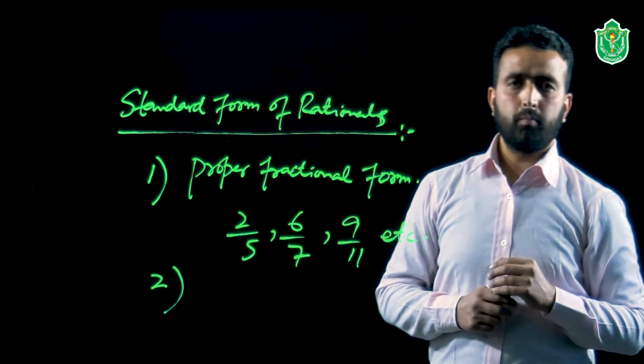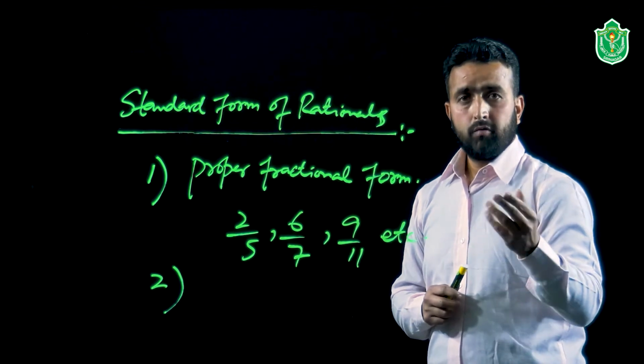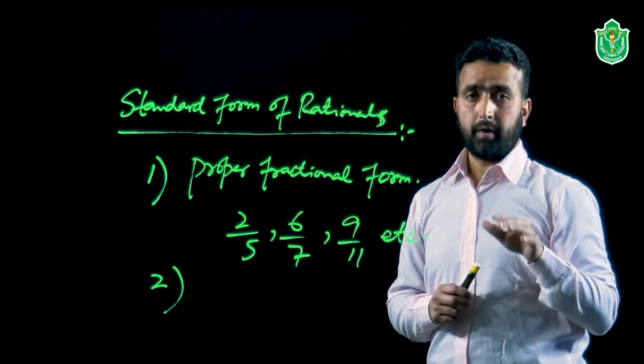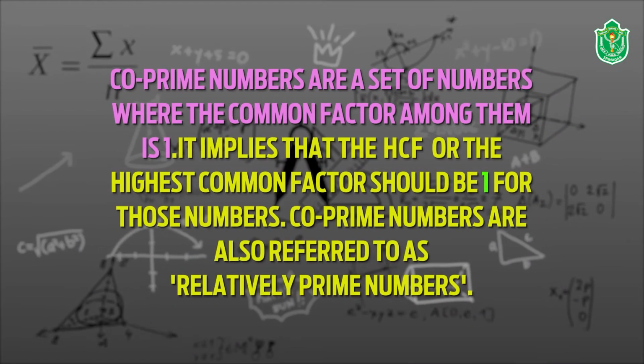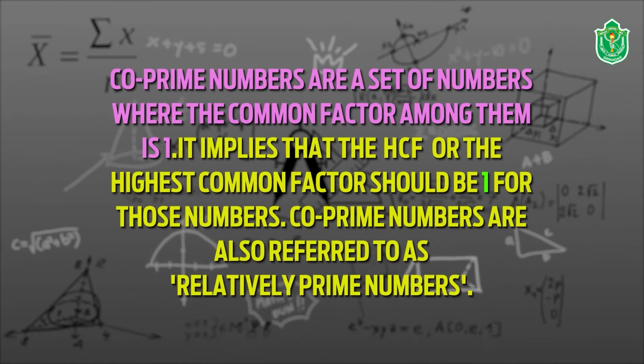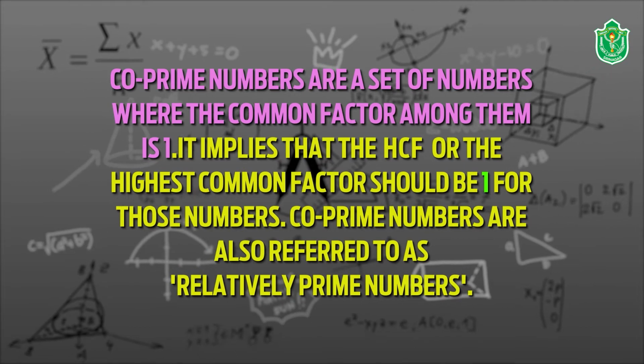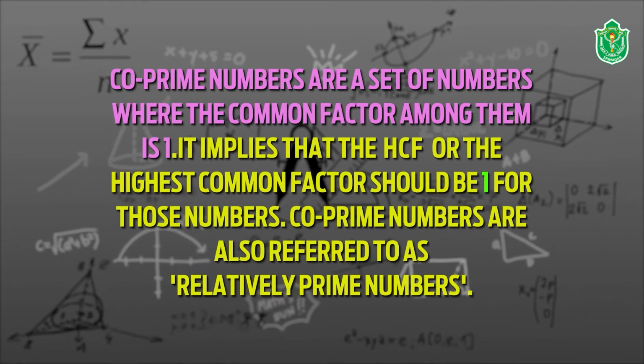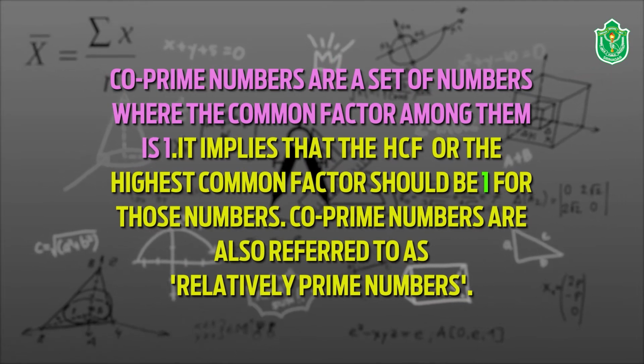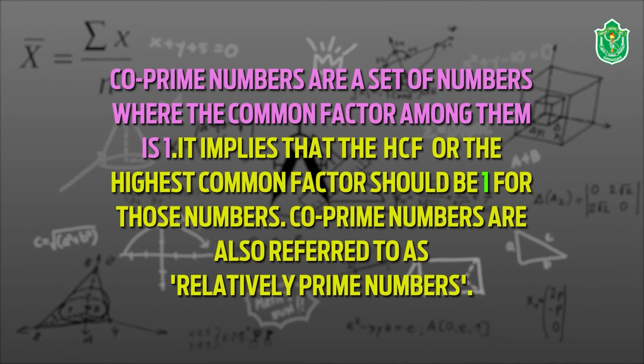What do we mean by co-prime numbers? First of all, we must have knowledge of co-prime numbers. Co-prime numbers are those numbers which have 1 as the highest common factor between them, which, in simpler words, we can say means they must be in the lowest terms.